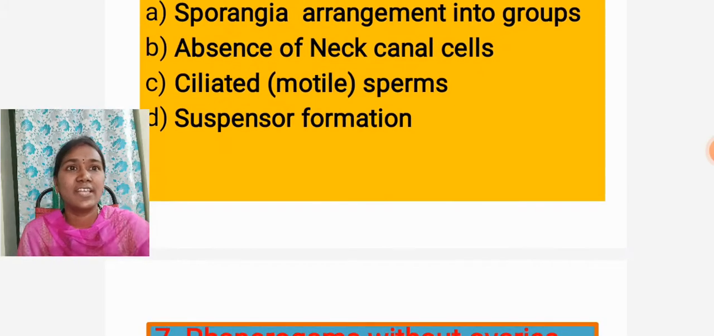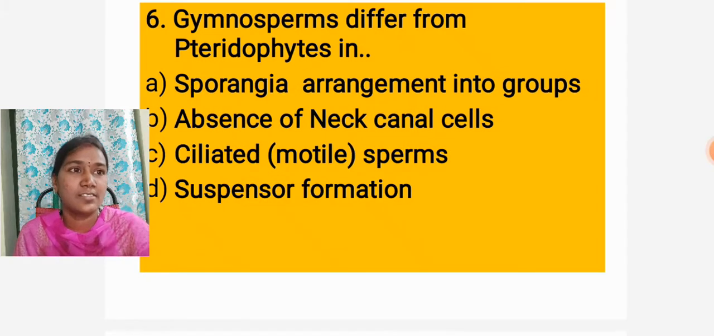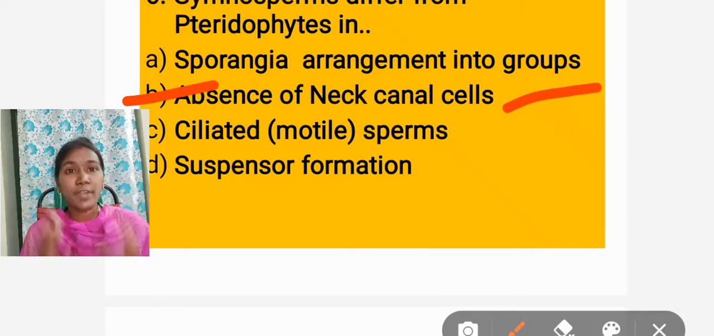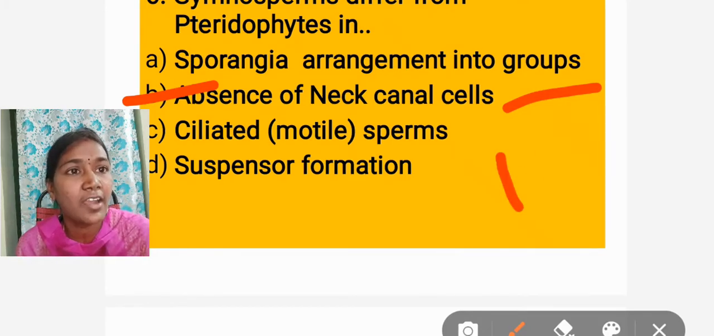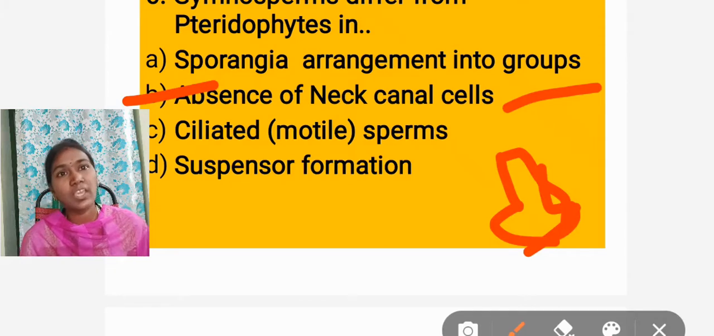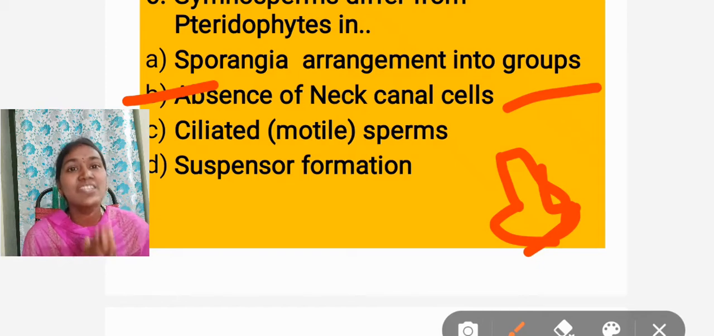Now the answer is absence of the neck canal cells. Why? Because in the reproduction of gymnosperms, in the ovule structure, 1 or 2 archegonia are present. In these archegonia, only neck cells, lid cells and egg cells are present, but there are no neck canal cells in the gymnosperm female gametophyte. So the answer is absence of the neck canal cells. In this character, gymnosperms differ from the pteridophytes.